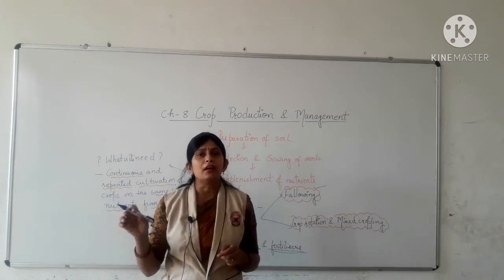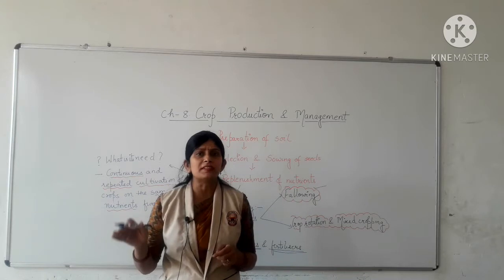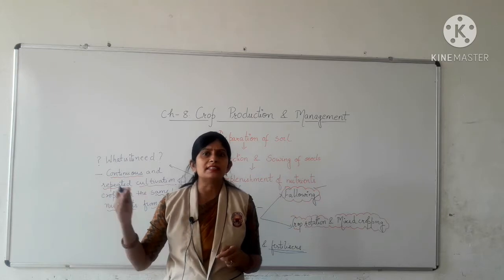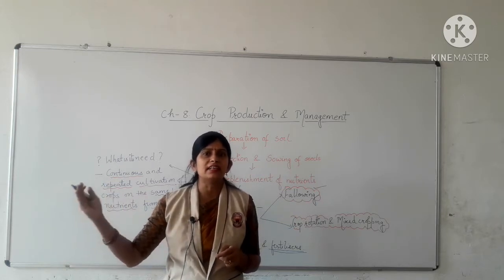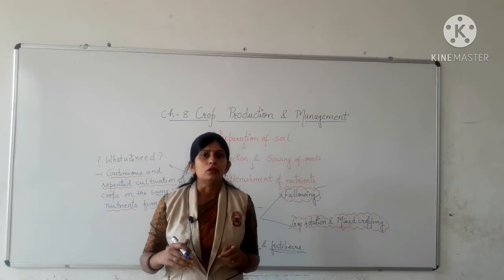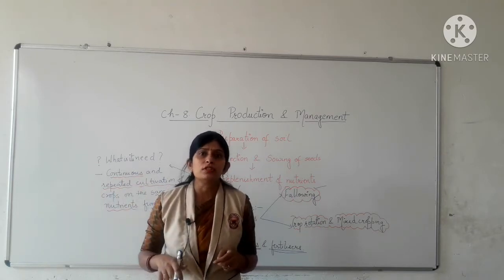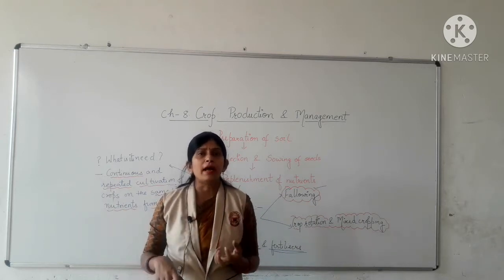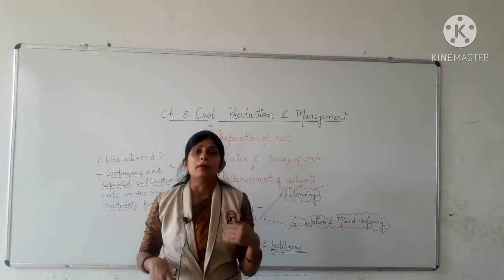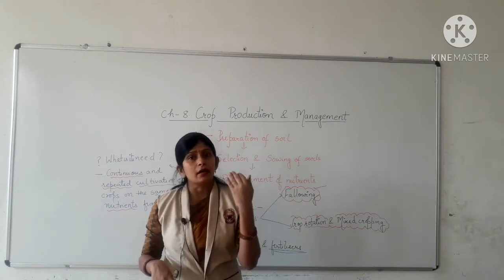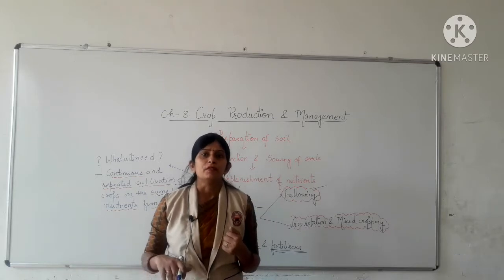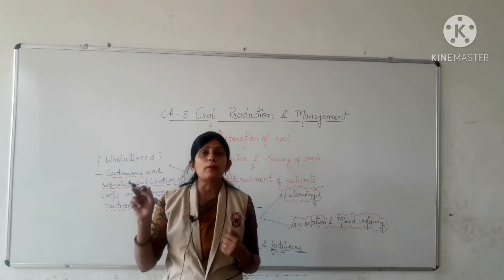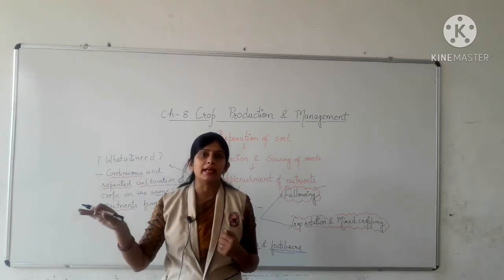During that time period, earthworms and microorganisms present in the soil decompose or decay all the dead plants, animals, their parts, their excreta and other organic matter to convert them into simple nutrients. So during that time, earthworms and microorganisms become very active and they decompose all the organic matter into simple nutrients, and those nutrients are not absorbed by any crop or plant during that time.